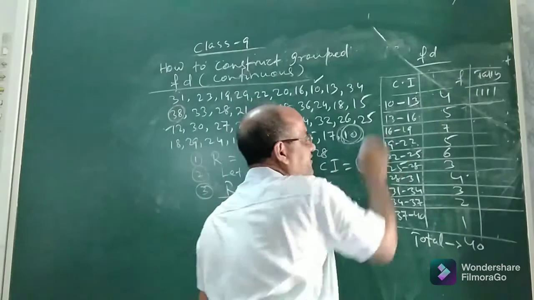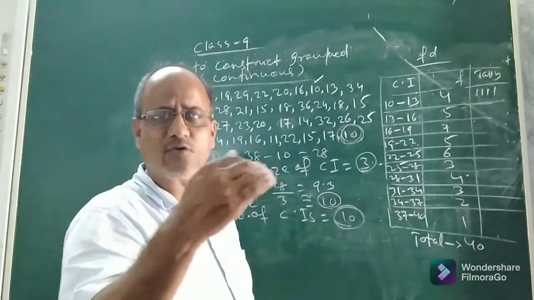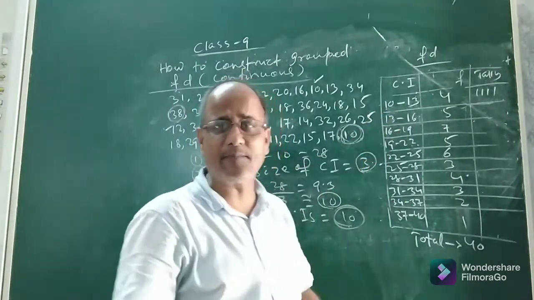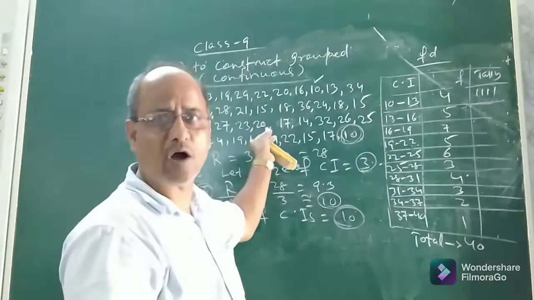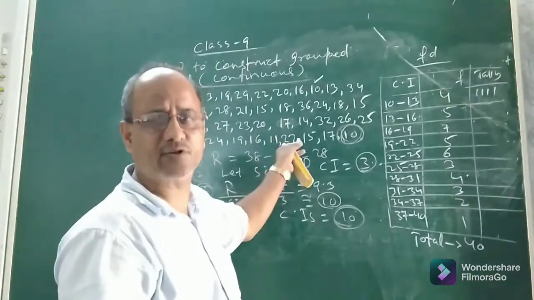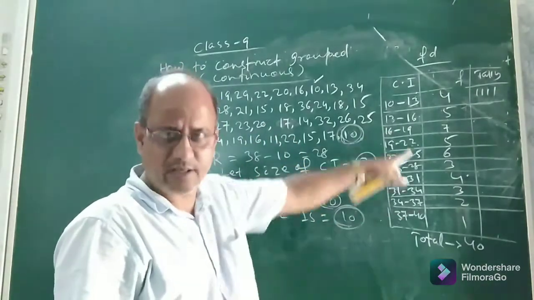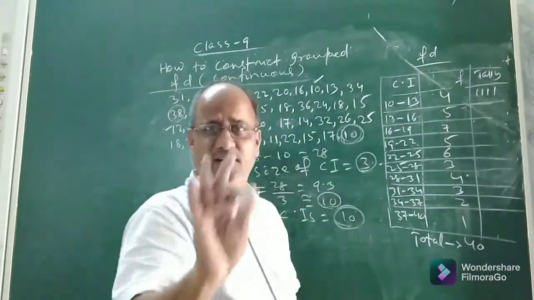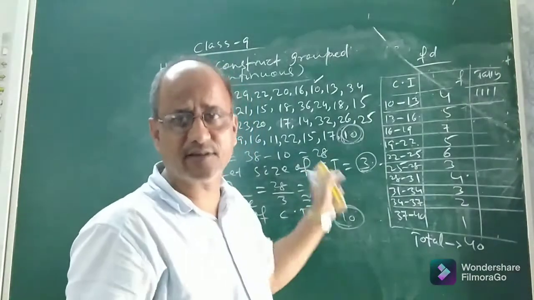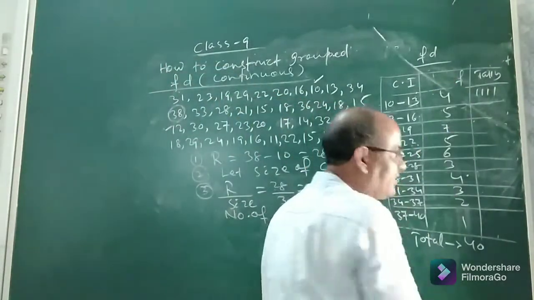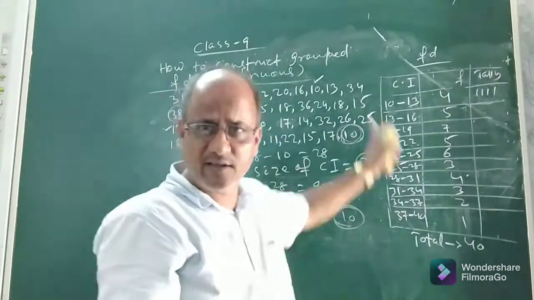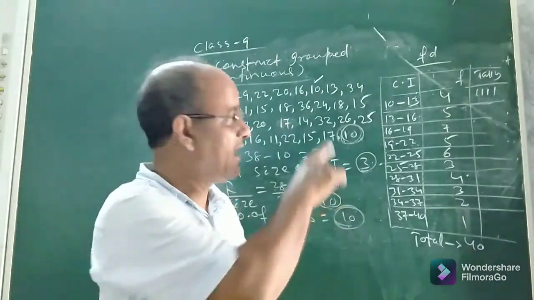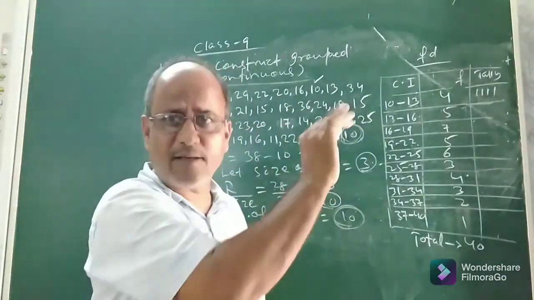Now 13 to 16, the second class interval. 13 to 16 means 13, 14 and 15. 16 will go to the third class. How many times do 13, 14 and 15 occur in the distribution? From the distribution table, you count and write there. They occur 5 times. I have counted and written on the board. So the frequency is 5. Like this, you find the frequency of each continuous class and show them by tally.